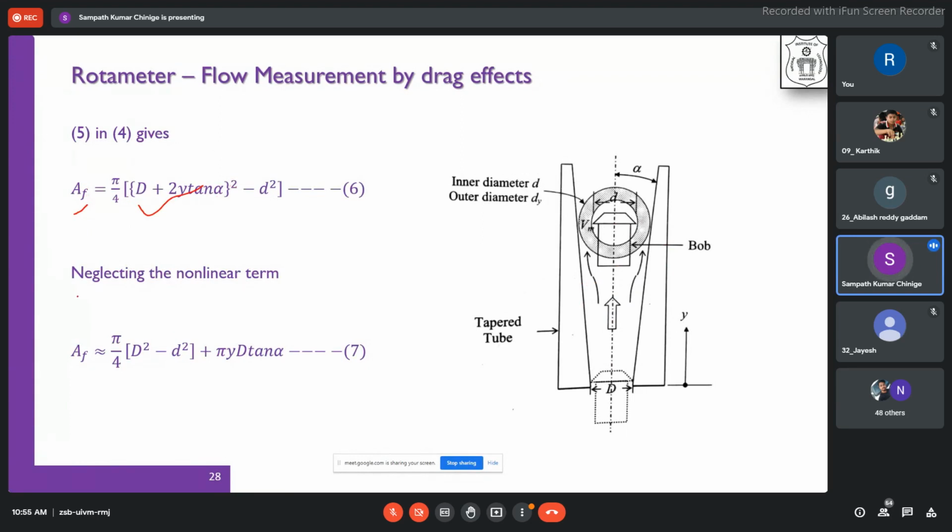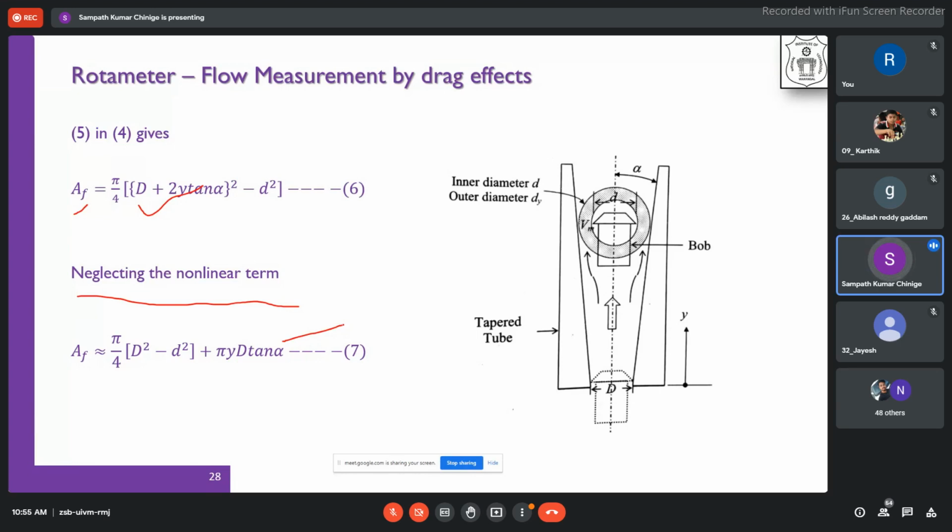Neglecting the non-linear term, that is 4y square tan square alpha, and writing down the remaining terms, we get pi by 4 into capital D square minus small d square, plus pi y capital D into tan alpha. So this is what we are trying to get.